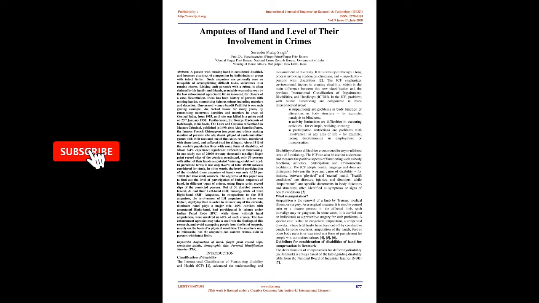Amputees of hand and level of their involvement in crimes. Keywords: amputation of hand, fingerprint record slips, conviction details, demographic data, personal identification number, PIN. Introduction.